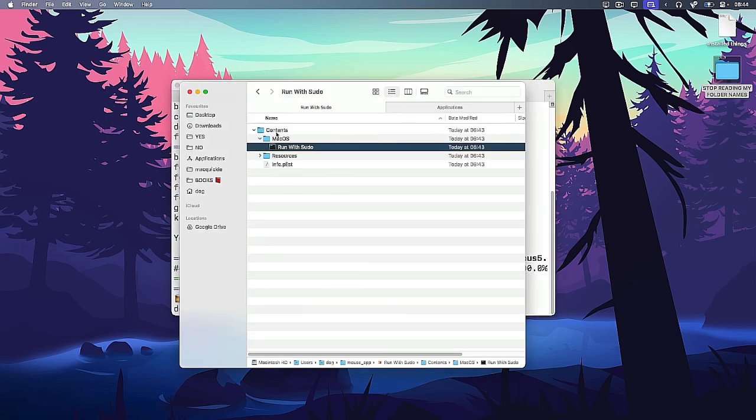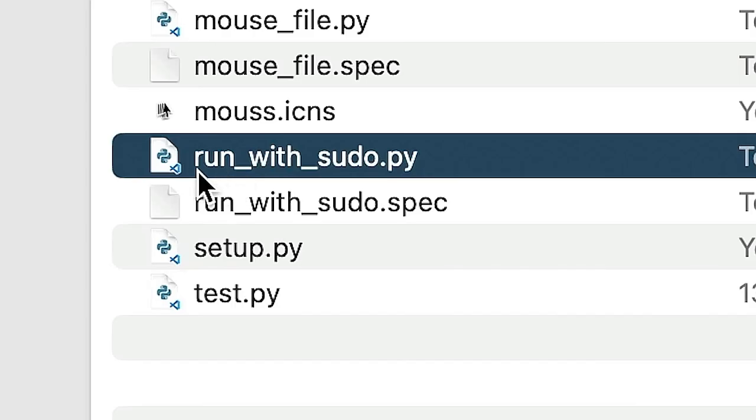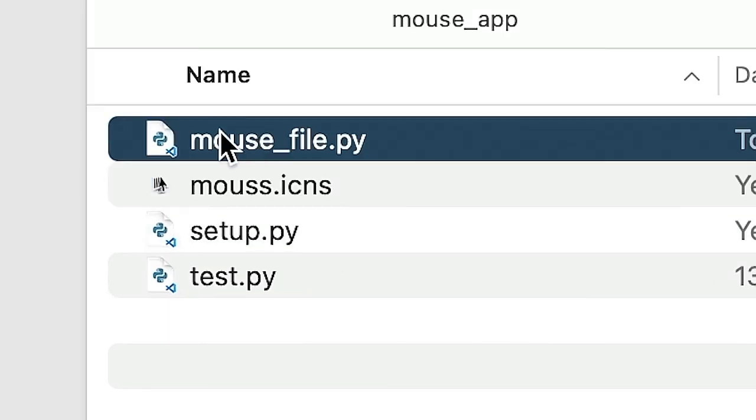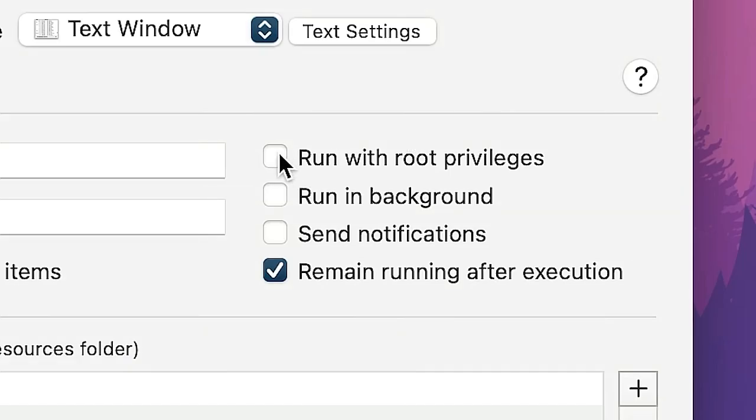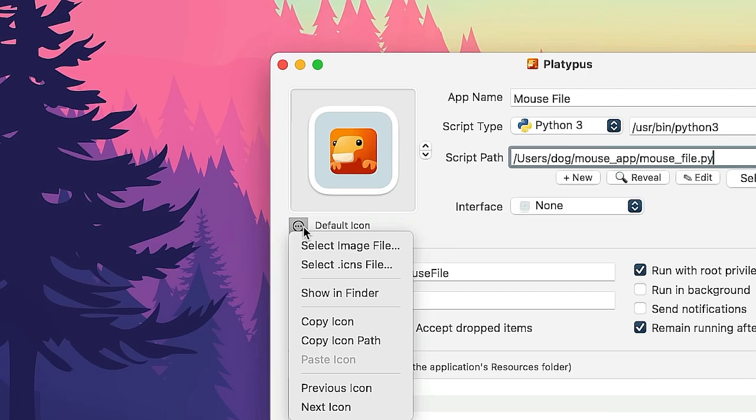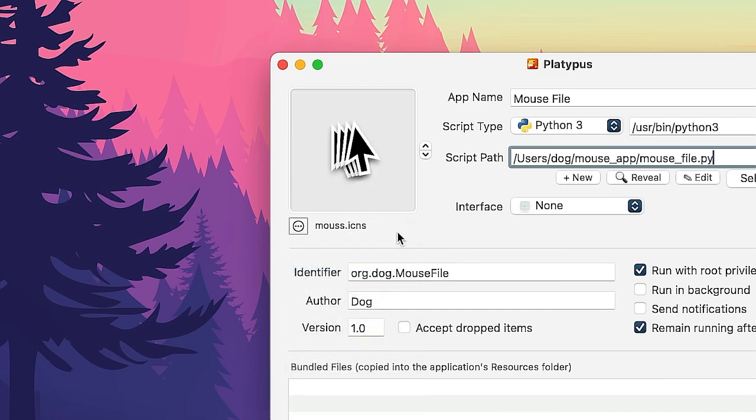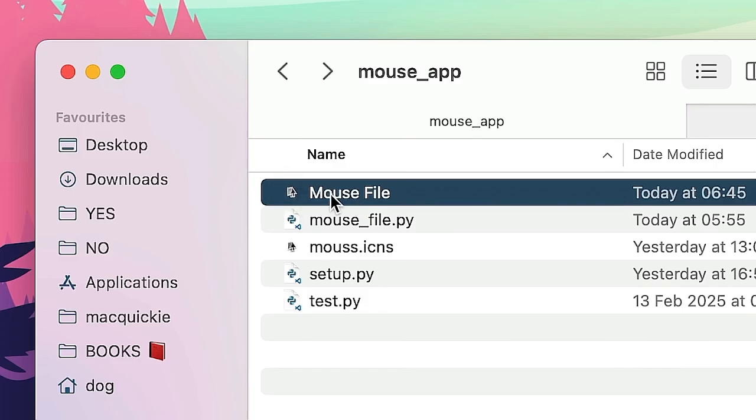Oh, what am I doing? If I can run this, okay. I don't even need this. Run with sudo then. I just need to keep it just in case though. That's what you should do. Keep it just in case. With root privileges. And I can also change the icon. Look at that. Create app. There it is. Mouse file. Open. Enter in my password.